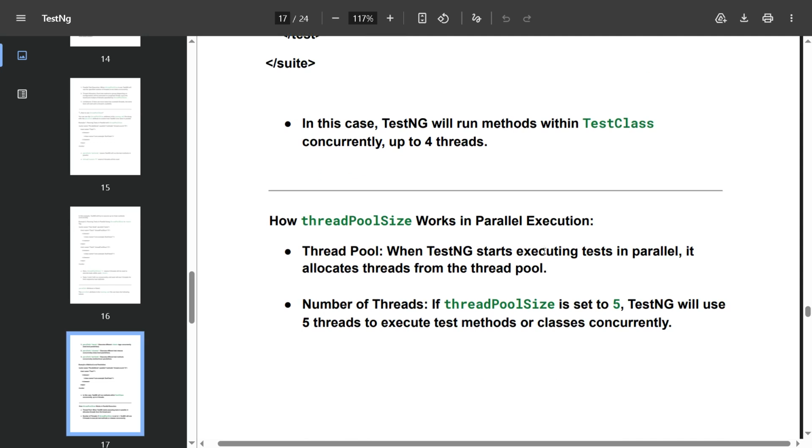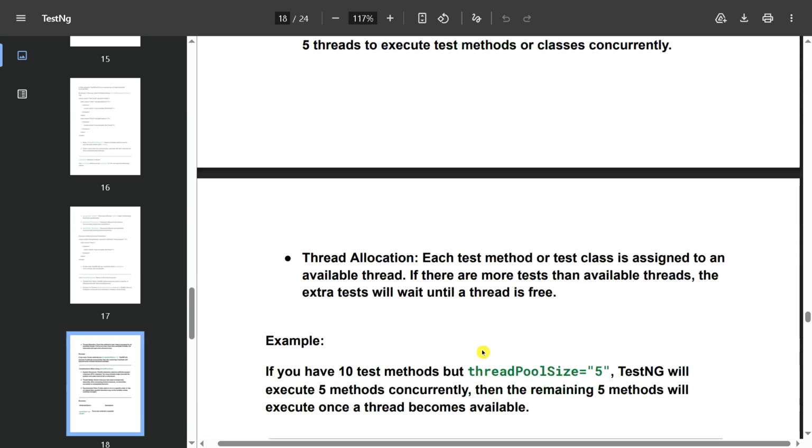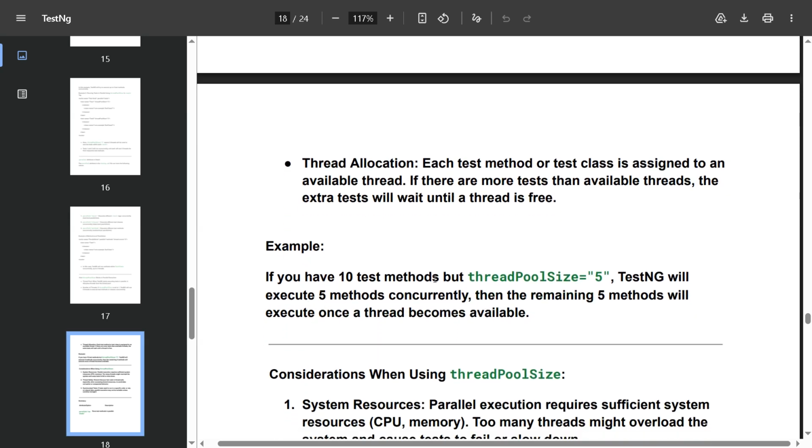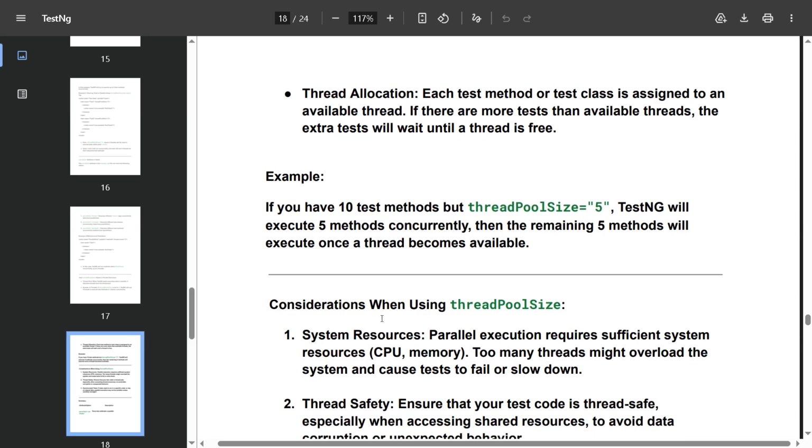When TestNG starts executing tests in parallel, it allocates threads from the thread pool. Number of threads: if thread pool size is set to 5, TestNG will use 5 threads to execute test methods or classes concurrently. Thread allocation: each test method or test class is assigned to an available thread. If there are more tests than available threads, the extra tests will wait until a thread is free. For example, if you have 10 test methods but thread pool size equal to 5, TestNG will execute 5 methods concurrently, then the remaining 5 methods will be executed once threads become available.